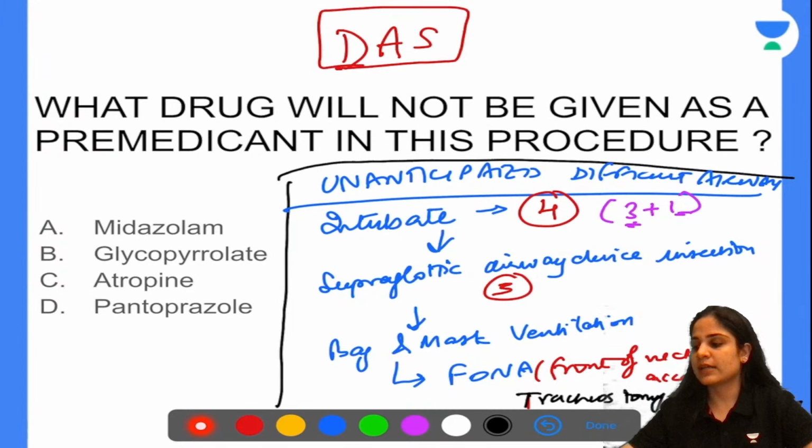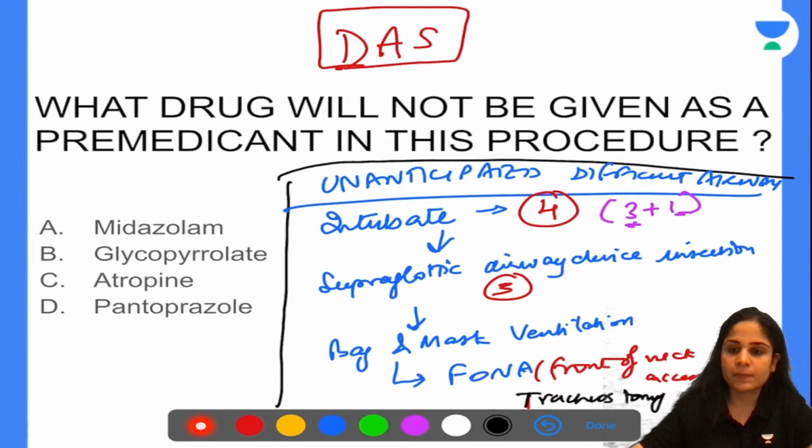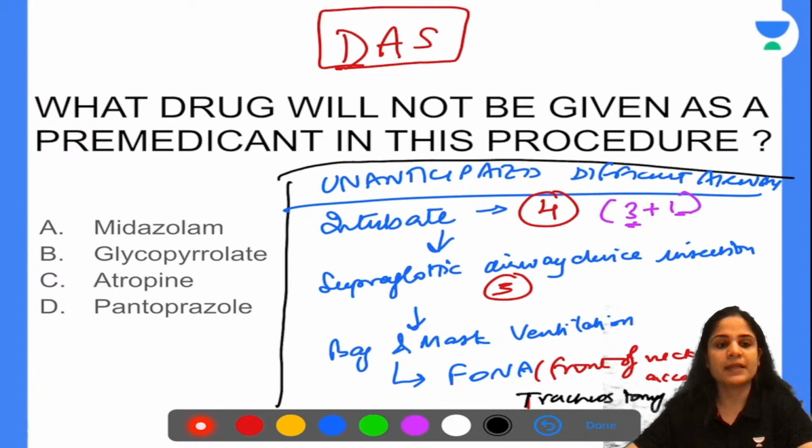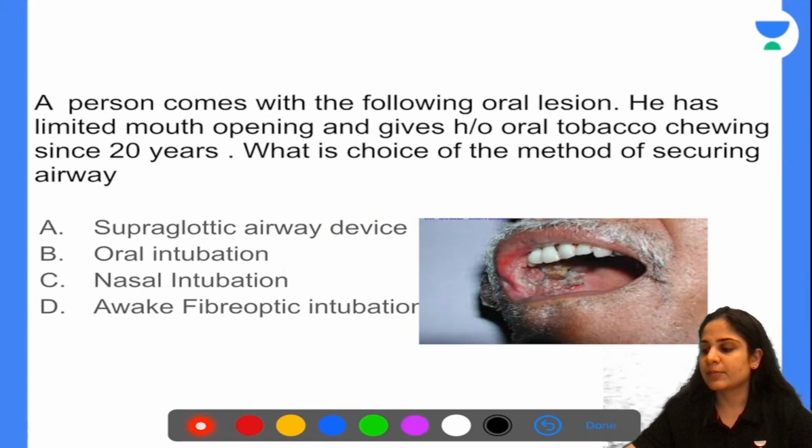All right. So that is my difficult airway guidelines in case of an unanticipated difficult airway. And for all of you who are asking me to repeat the entire series of questions: in case of an anticipated difficult airway, what are you supposed to do? You are supposed to directly go for awake fiber optic intubation.